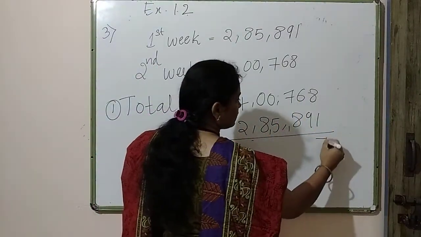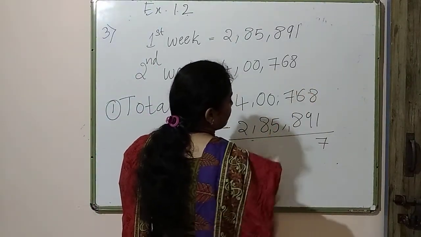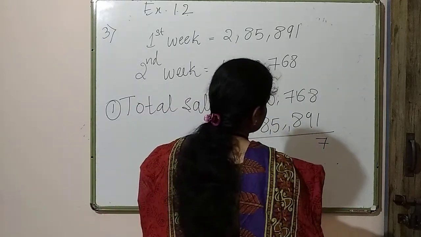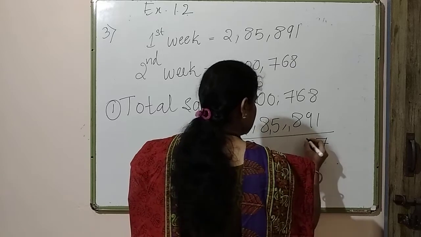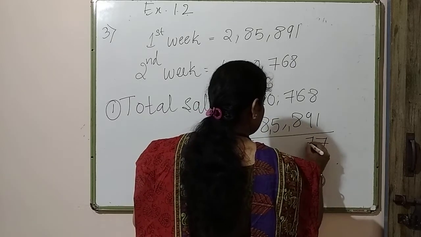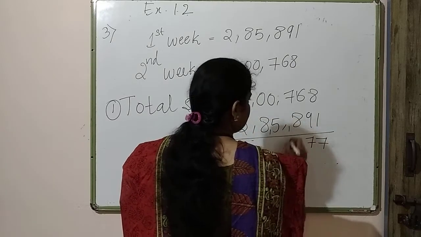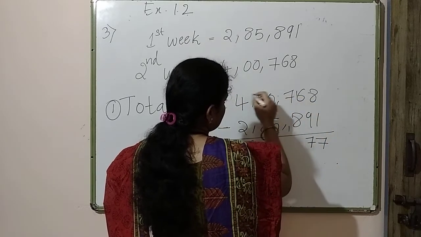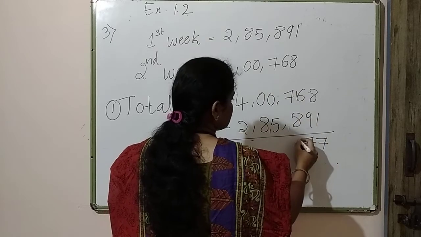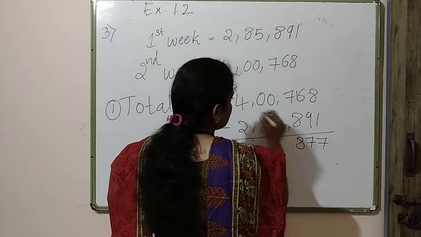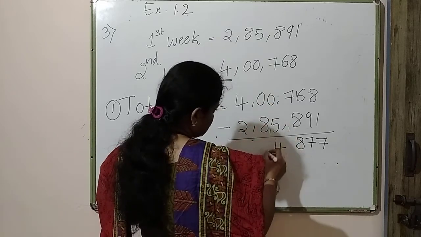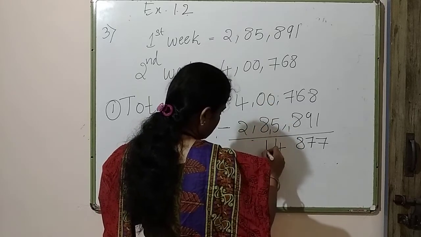So this is 7. This is 16. 16 minus 9. This is 7. Then this is 6. I have to take 16 minus 8 is 8. This is 9 minus 12 is 4. 9 minus 8 is 1.